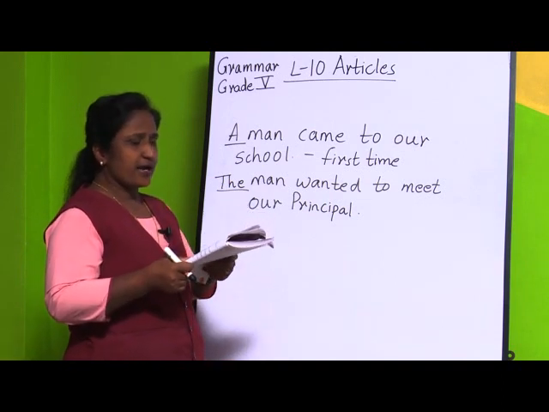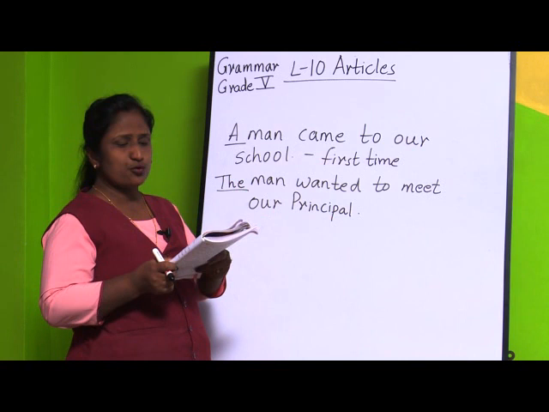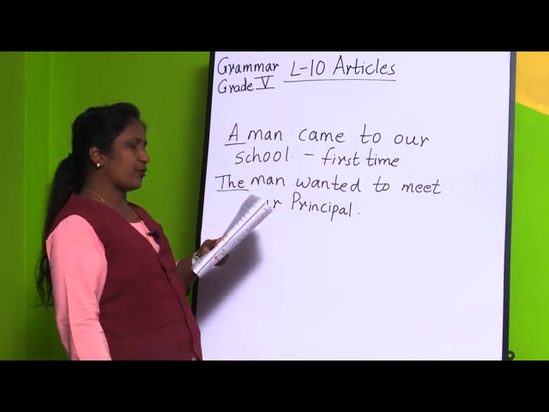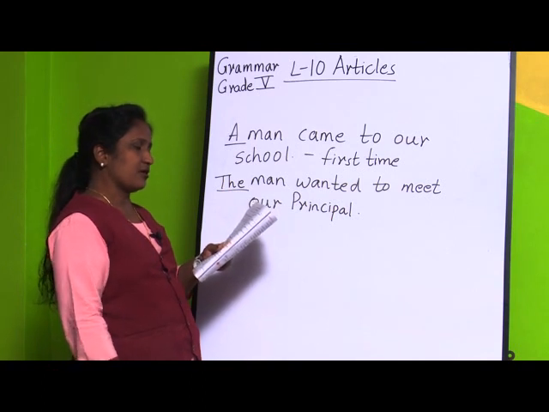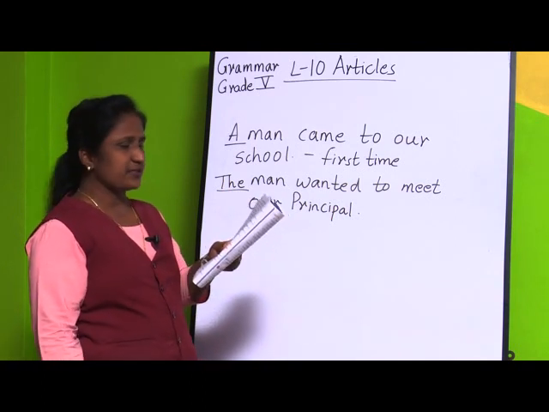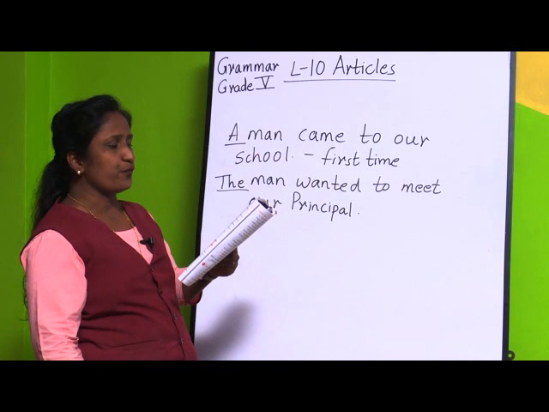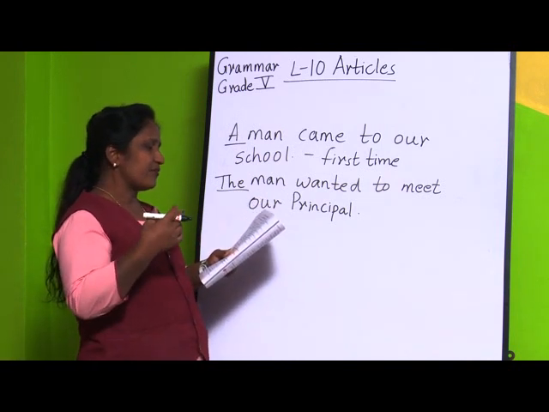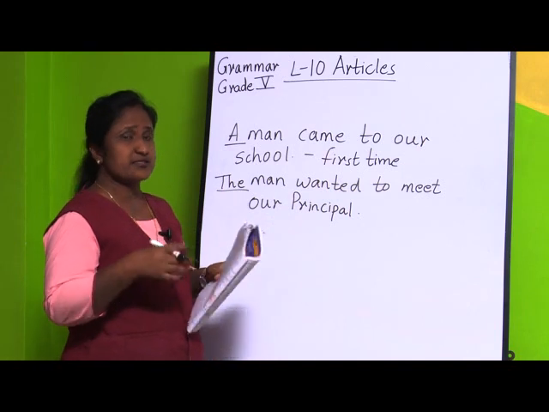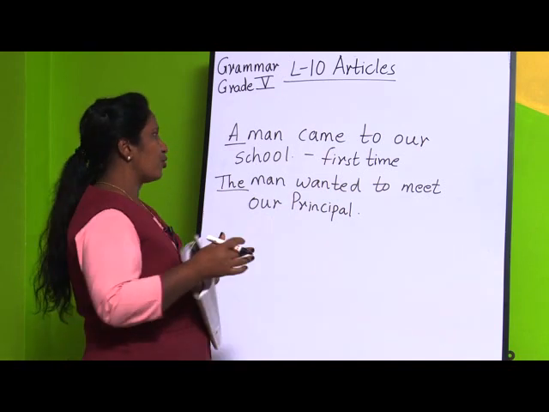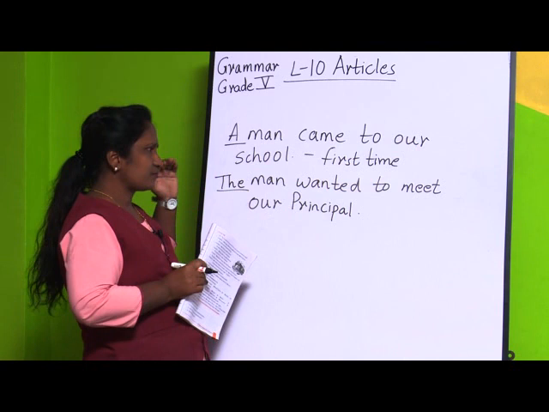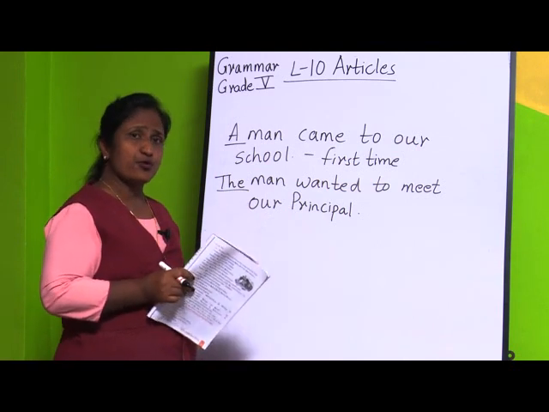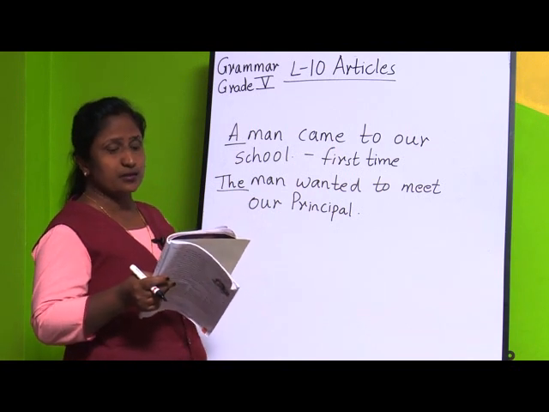Second is what? At times, even when we have not used a noun earlier, it is very clear what we are talking about. In such cases also we use the. Now, if you see the example, the television is switched on. We know which television. Though we have not talked about any noun earlier, we are going to use the television.